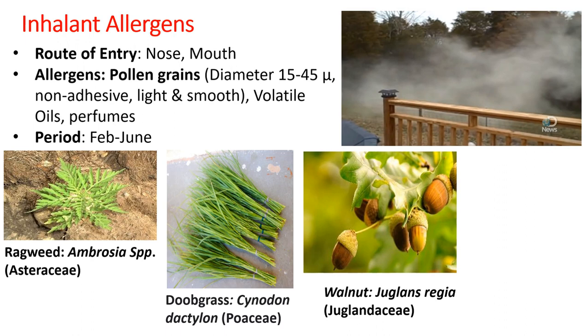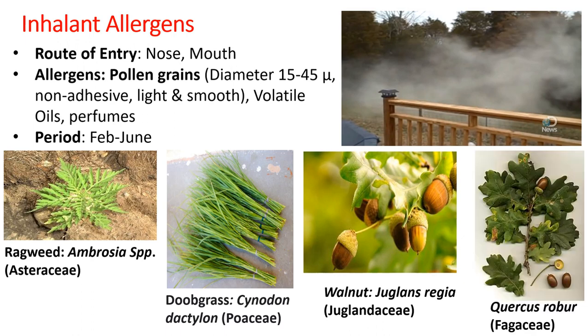The pollen grains of this plant also remain floating in the air for a longer duration. And lastly, one of the major plants is Quercus robur, Fagaceae. This is the oak plant. So again, the oak plant can also prove to be toxic. The pollen grains of these plants are known to be toxic.